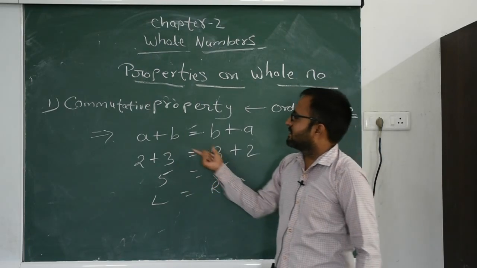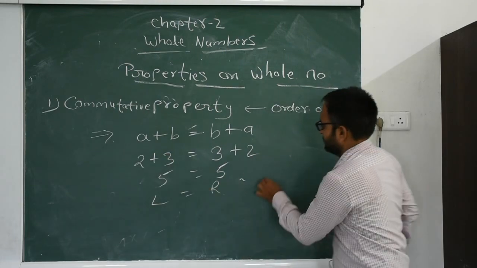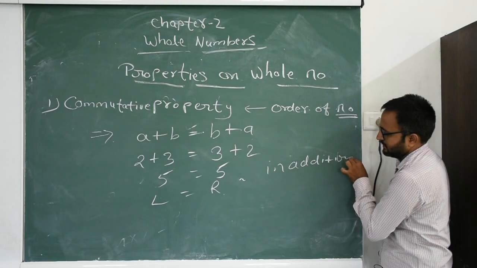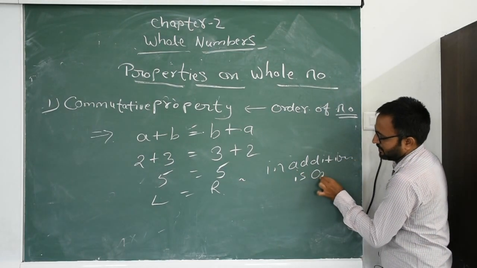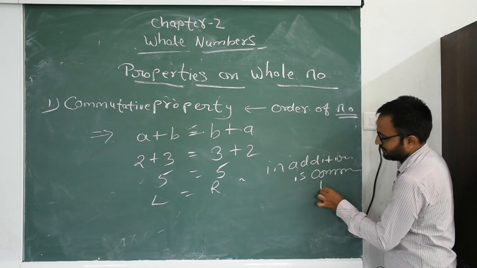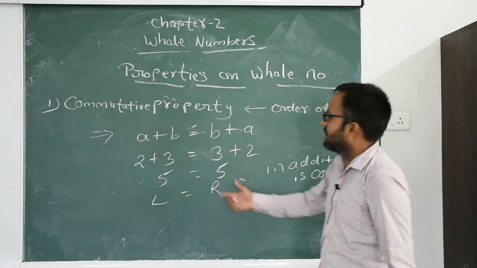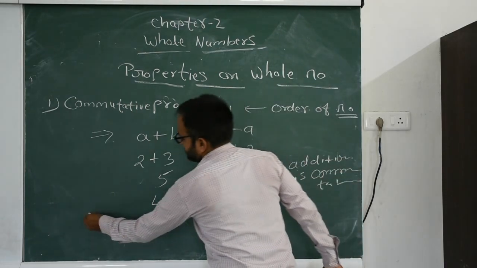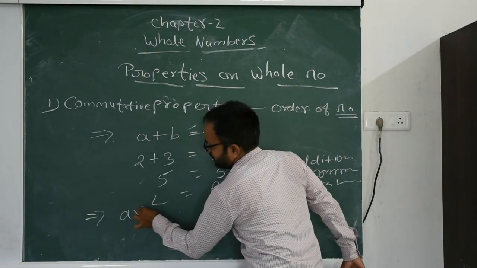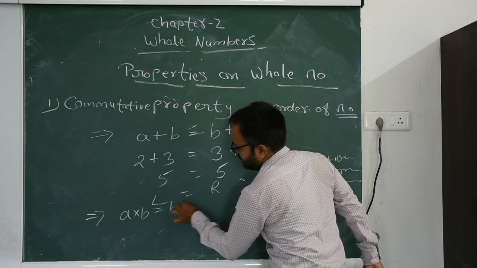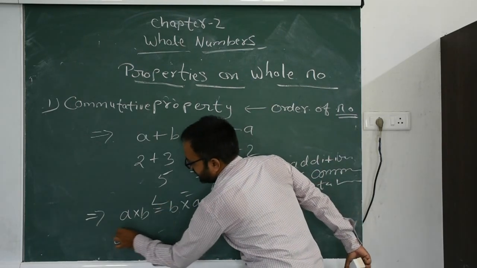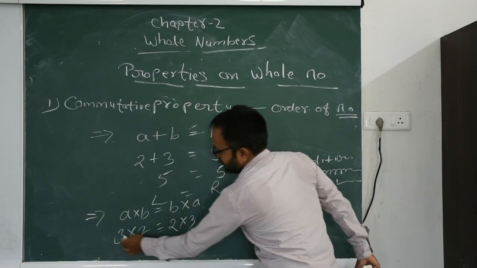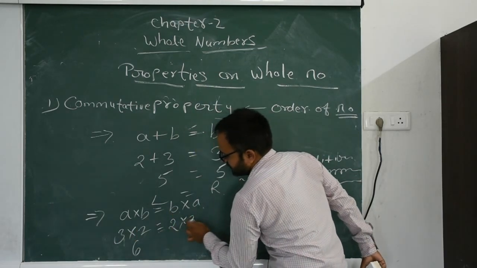So we can say that addition is commutative. So your addition is commutative. Now for multiplication, a into b is equal to b into a. For example, 3 into 2 is the reverse form of 2 into 3. 3 2s are 6, 2 3s are 6.